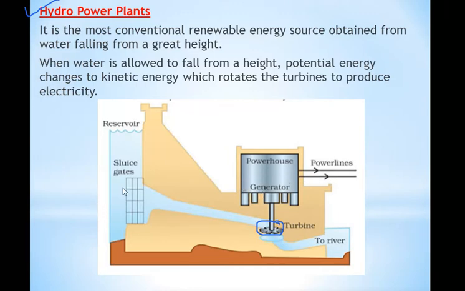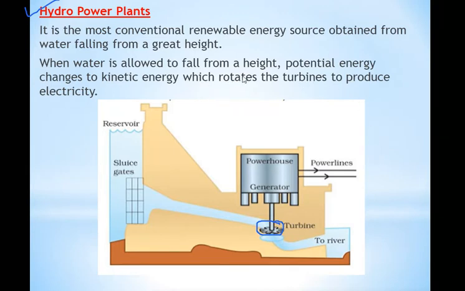Correct? So the speed of the flowing water is rotating the blades of the turbine, and the turbine is connected to the generator. Through the generator we are getting electricity. So using water also we can generate electricity. So see what is written over there. It is the most conventional renewable energy source obtained from water falling from a great height. In a dam water is stored, and when the water flows from a great height, what will happen? The water will rotate the blades of the turbine, and it will generate electricity.